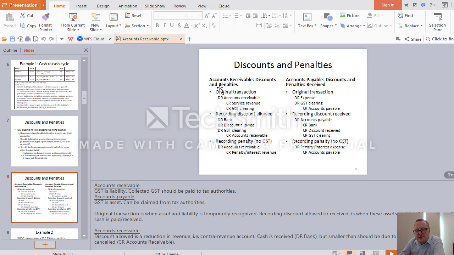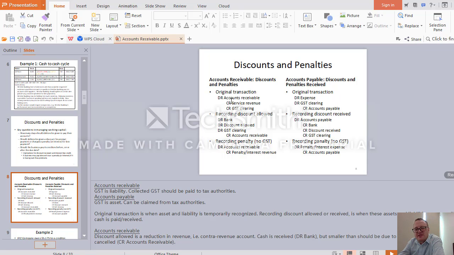So let's look at the receivables. There is the original transaction. We sold the goods or provided the service on account, and therefore we don't get cash yet. We recognize accounts receivable. It is a current asset, therefore debit. But if we operate in a country where there is GST, the actual revenue that we earn, credit, will be smaller than accounts receivable because of the value of GST. And GST is not our asset, it is in fact our liability that must be paid to tax authorities, so we put it as a liability with a credit balance.